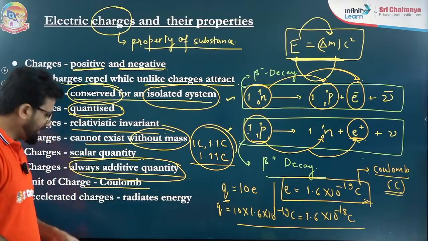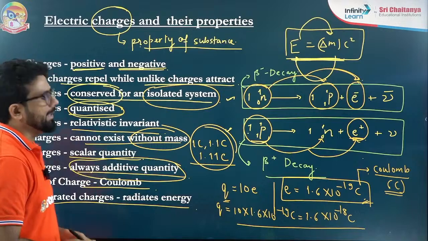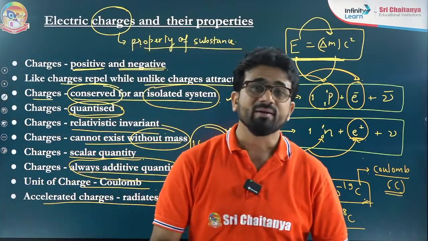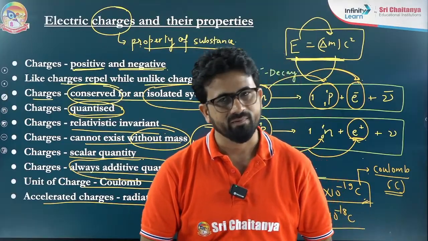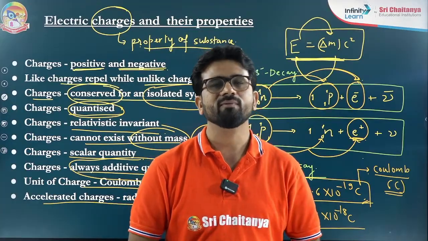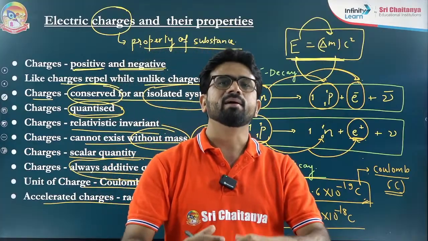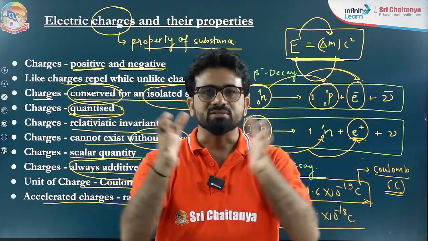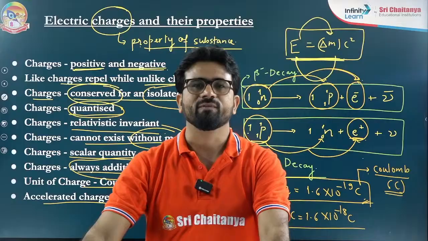I'll just explain it. The accelerated charge radiates energy. I told you already at the start of electrodynamics, when a charged particle is accelerated, it radiates EM wave, electromagnetic wave. Electromagnetic wave is actually nothing but it carries energy. That means when the charged particle accelerates, it emits radiation. Radiation means energy. That means it loses energy with time.